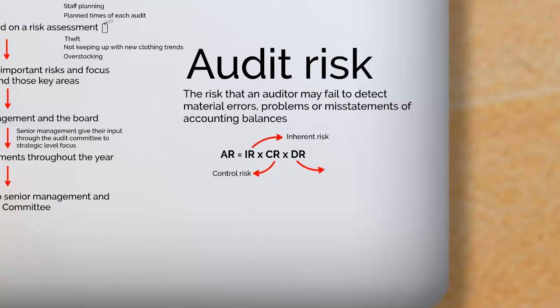And the last part of our calculation is, as we've already said, detection risk. And detection risk quite simply deals with the probability that an audit procedure just won't pick up any evidence of a material error or fraud during its audit. Now, why may they not pick up any evidence of material error or fraud?